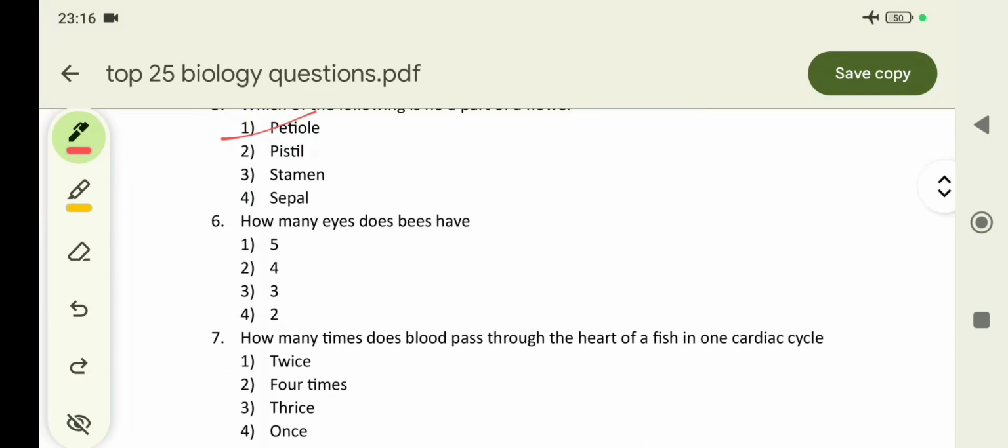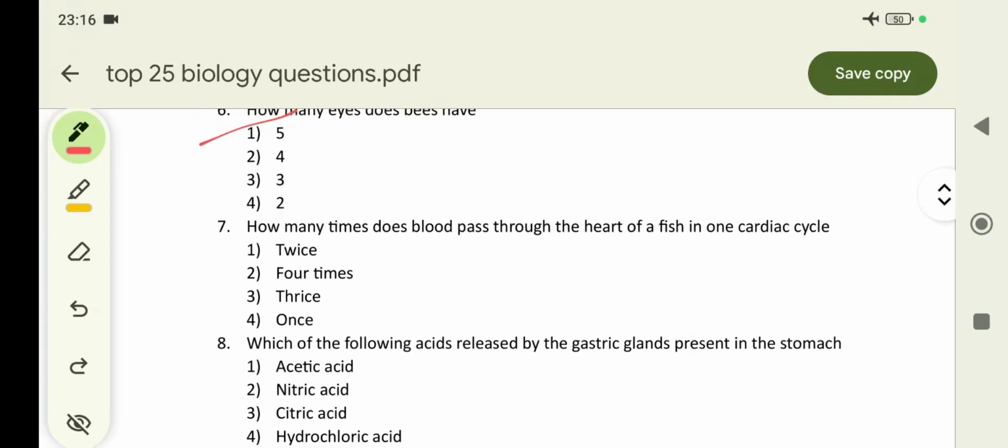How many eyes do bees have? Bees have 5 eyes. How many times does blood pass through the heart of the fish in one cardiac cycle? It passes twice.